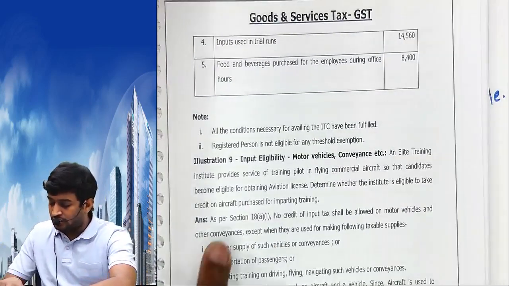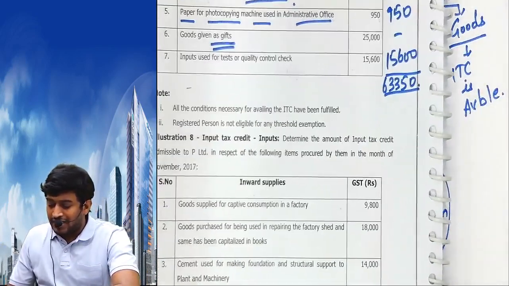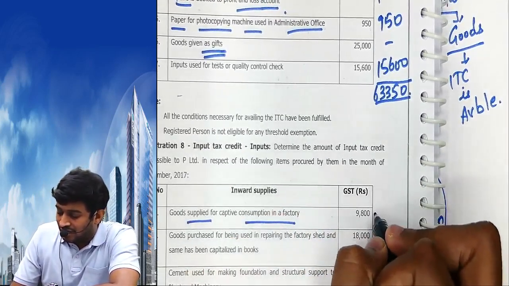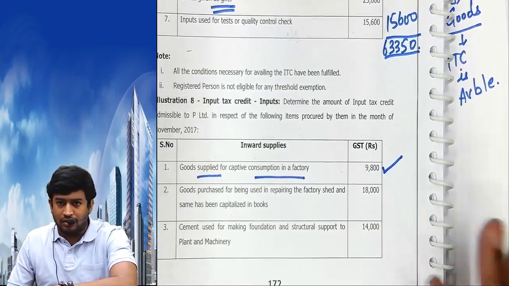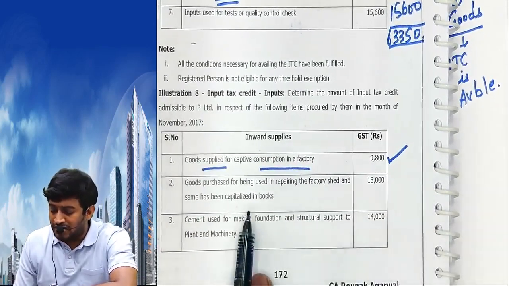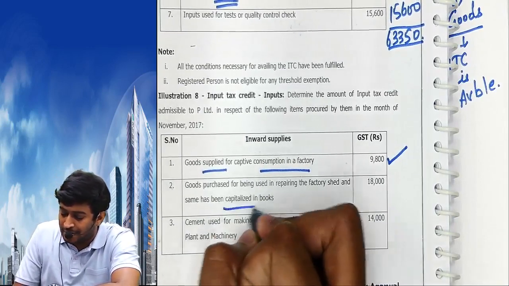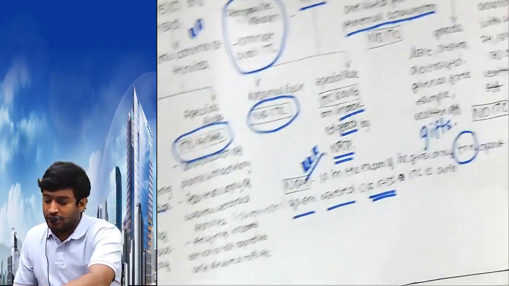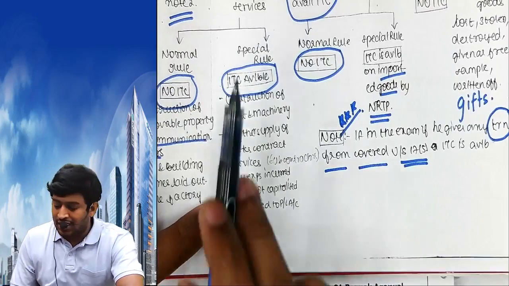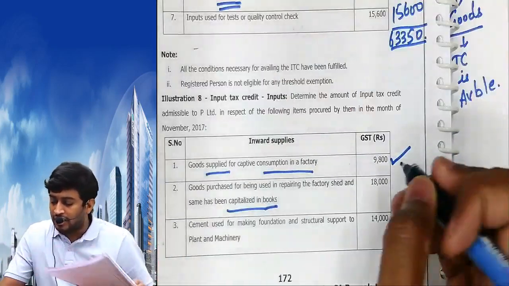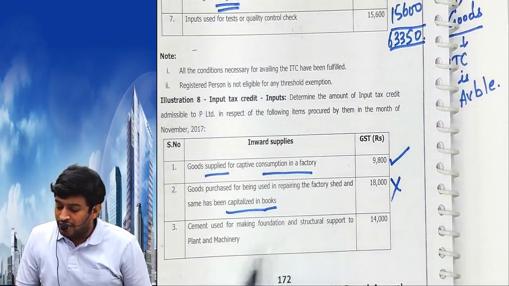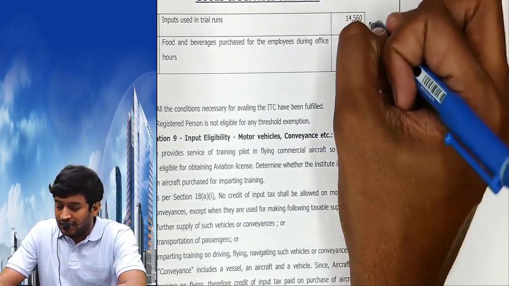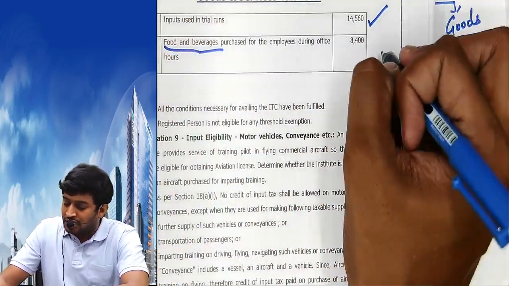Come to 8. Now please answer quickly. Goods applied for captive consumption. Available. Tick mark means available, simple. Cross means not available. Goods purchased for being used in building a factory shed and has been capitalized. Come to the chart. Given not capitalized. Check here: which is not capitalized, available. But the question says capitalized. Well, then not available. Cement used for foundation for structure. Not in the list. Available. Inputs for trial runs. Not in the list. Available. Food and beverages. Not available.